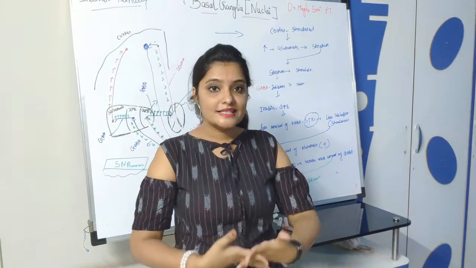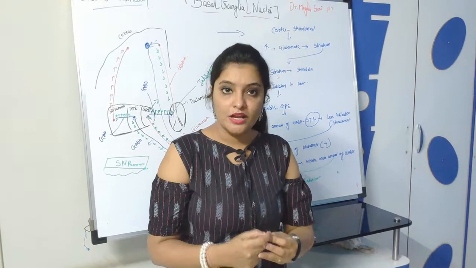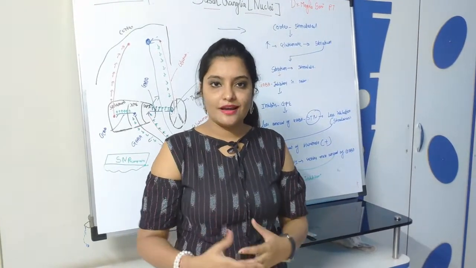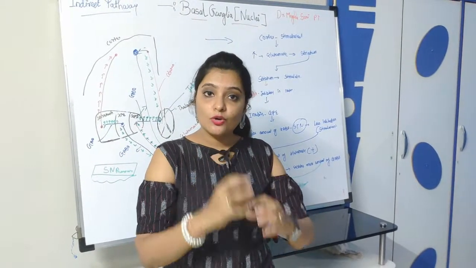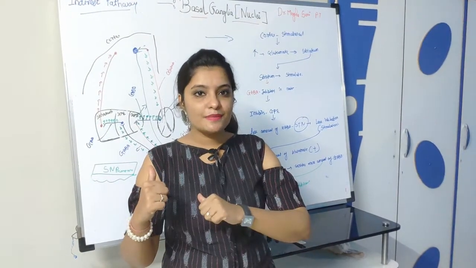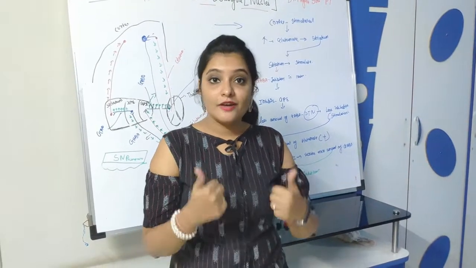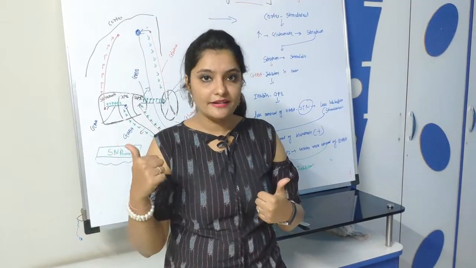Now we will see the role of dopamine from the substantia nigra on this type of pathway, because the role of dopamine over this pathway is quite different. We have seen the role of dopamine in the direct pathway.